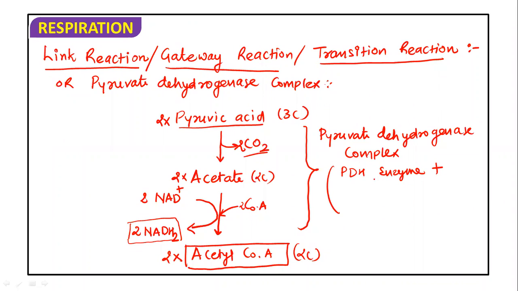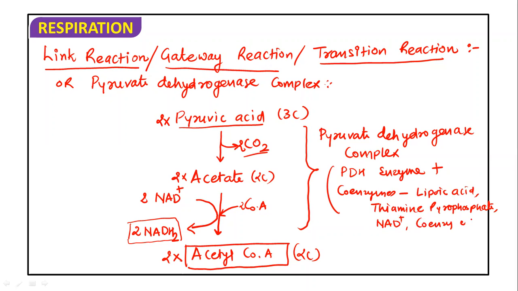So here pyruvate dehydrogenase complex is a PDH enzyme, that is pyruvate dehydrogenase enzyme, plus several coenzymes are involved here, and the coenzymes like lipoic acid, thiamine pyrophosphate, NAD plus, coenzyme A. Okay, these all are the particular type of coenzymes.